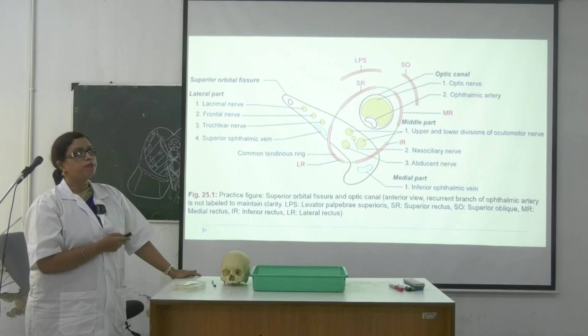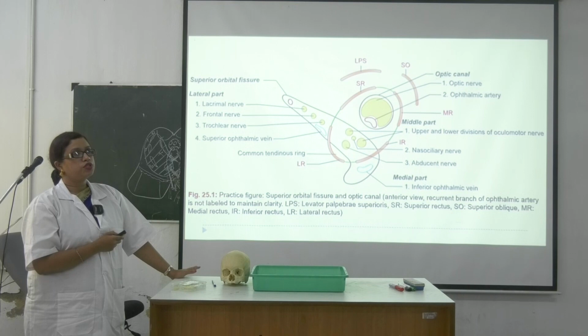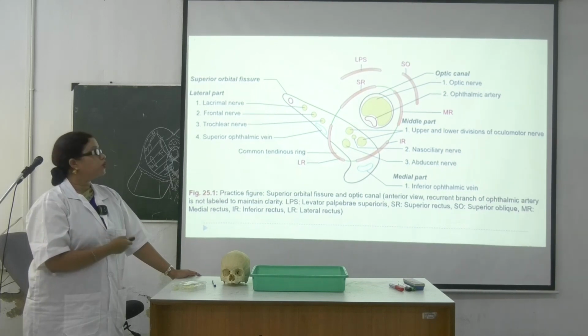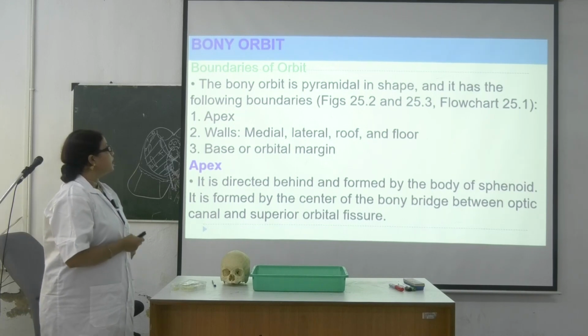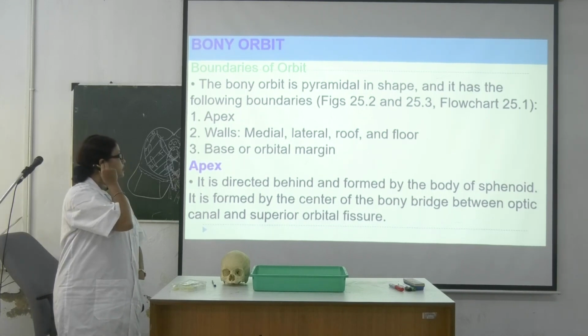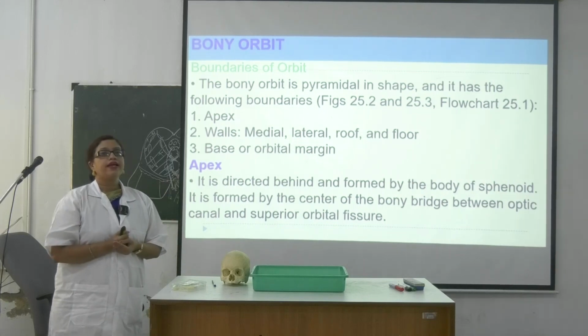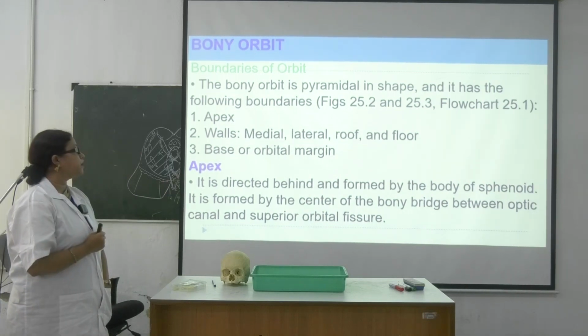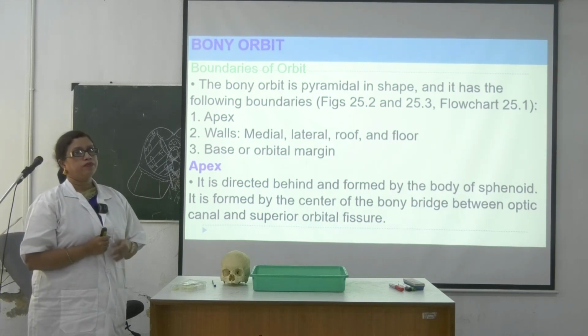This is very important. Superior orbital fissure, I have told you many times, so many questions used to come. Short notes may come, long questions may come. Now boundaries, write it down. Walls already I have discussed. Write it down. The apex. The apex is directed behind and formed by the body of sphenoid.